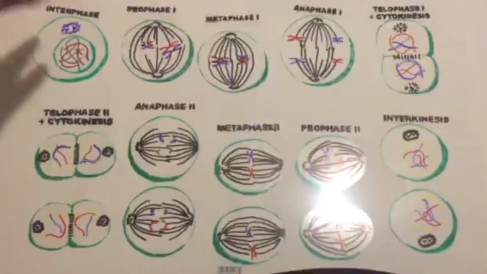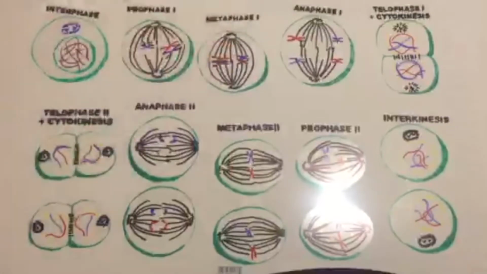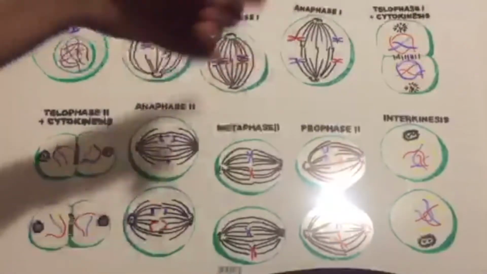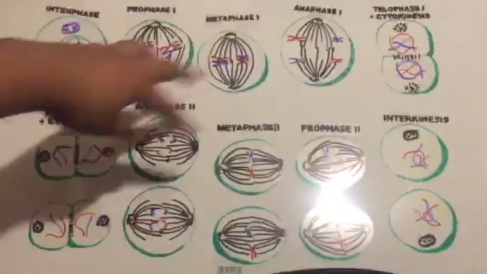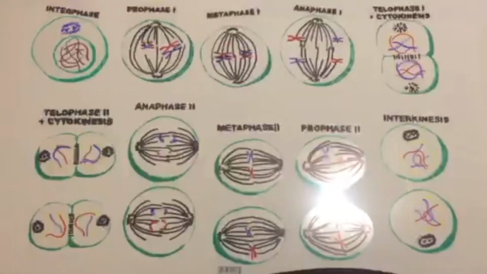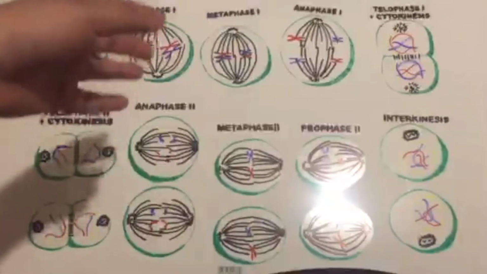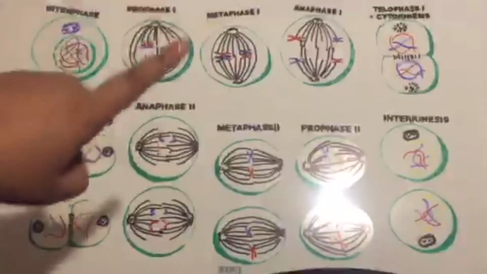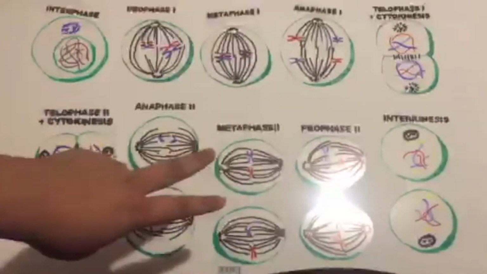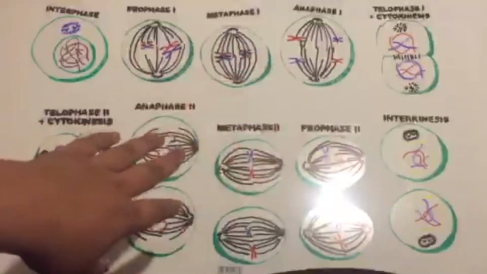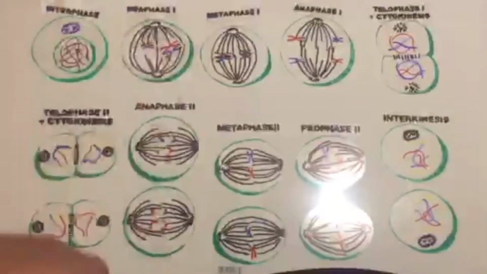If we keep on going, then we're going to move to metaphase 1. What's happening in metaphase 1? You can see that they are all lining up, or meeting. That's the most important thing that's happening in metaphase 1, that they're lining up, and that is called a metaphase plate. And so we have 4 different ways that the chromosomes could organize themselves at metaphase 1 right here. So how could they arrange themselves independently?